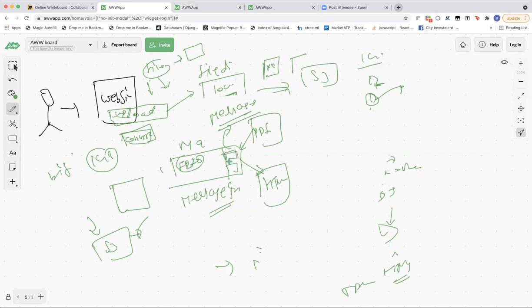The PDF will go to a different message group, and the HTML will go to a different message group. The PDF consumer can read from its message group, and the HTML consumer can read from its own. Or even if you keep everything in a single queue, I'll ask, what is the type of that message? It says HTML, and if the PDF consumer is reading, he will say, no, I don't want to process that message. So it won't delete it, but will ask for the next, but that will be inefficient, right?